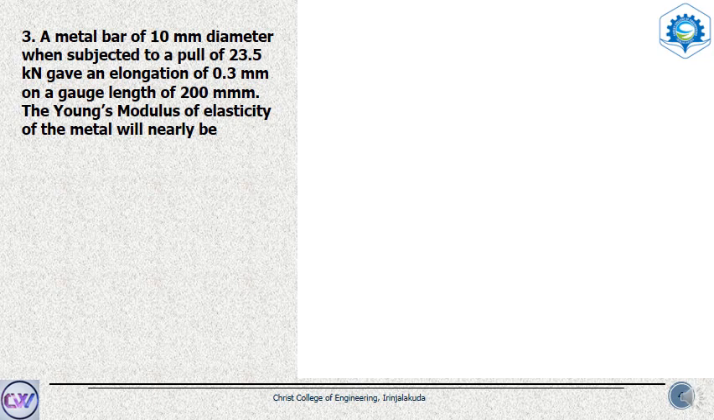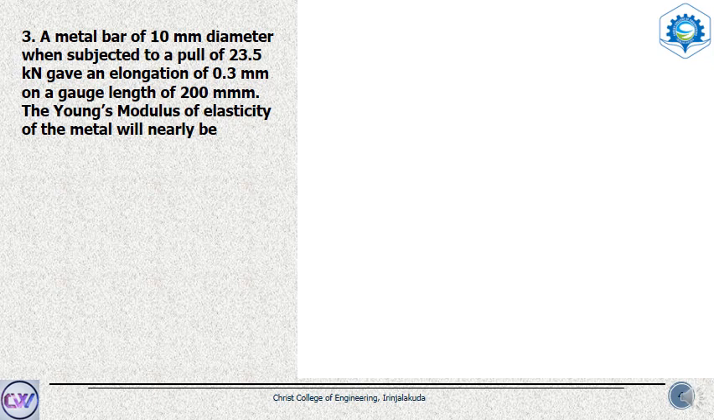Okay, now let's look at another question. Let's look at a problematic situation here. This is a recap of one of the questions of the last lecture. It is basically the application of Hooke's law. The question is as follows: a metal bar of 10 millimeter diameter, when subjected to a pull of 23.5 kilonewton, gave an elongation of 0.3 millimeter on a gauge length of 200 millimeter. The Young's modulus of elasticity of the metal will nearly be.